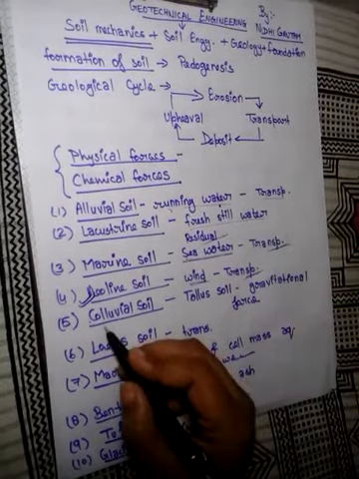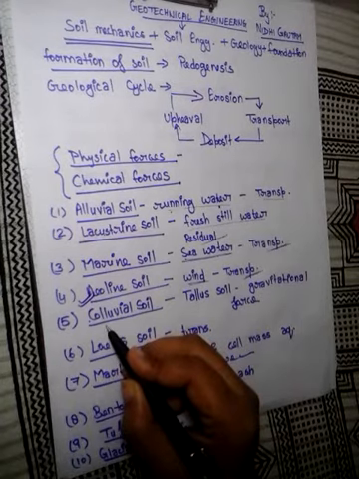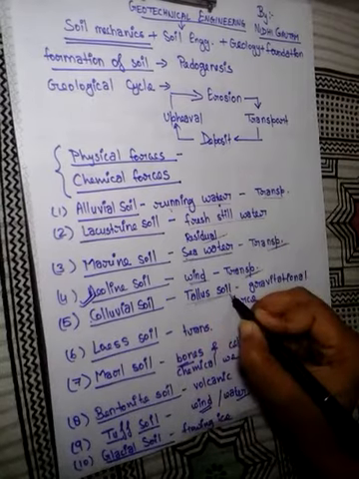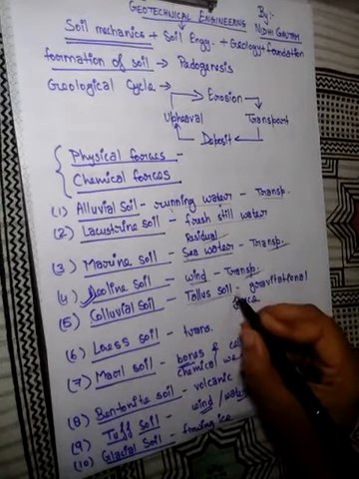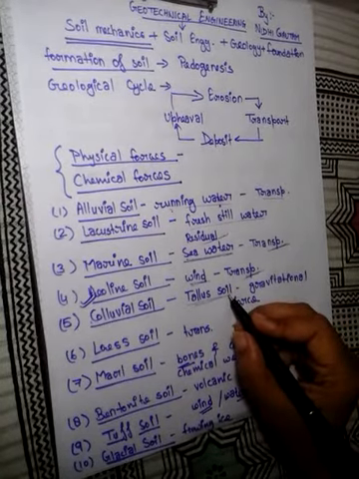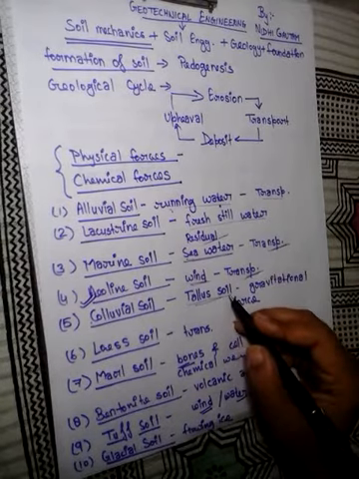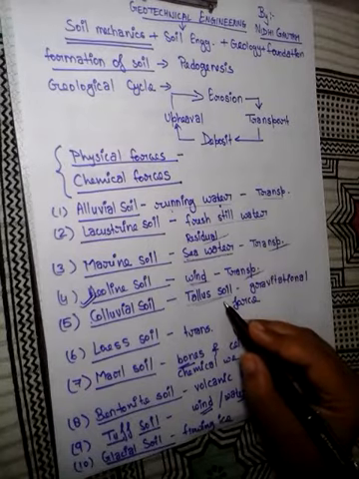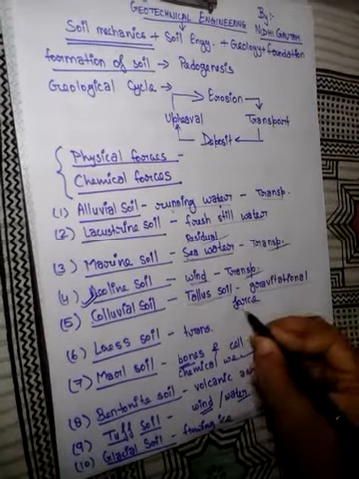Now next type of soil is colluvial soil. This soil is also known as talus soil. It is formed due to the weathering of rocks by physical agencies, and in which transportation is by the gravitational force.